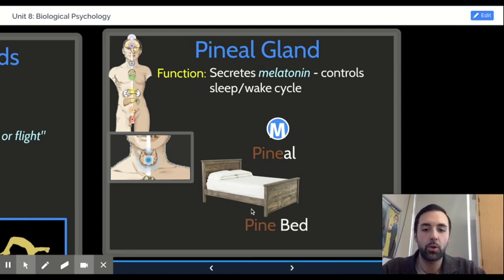As a mnemonic, when I look at the word, if you capitalize the P, it kind of looks like a bed to me. Like the P here is a pillow. Looking at the word pineal, all of those other letters, I, N, E, A, are kind of all on the same level. And then the L at the end almost looks like the other side of a bed. So whenever I look at this word with the capitalized P, it always reminds me of a bed, specifically a bed made of maybe pine wood. You can use that as a mnemonic to connect sleeping or the bed with the idea of melatonin.